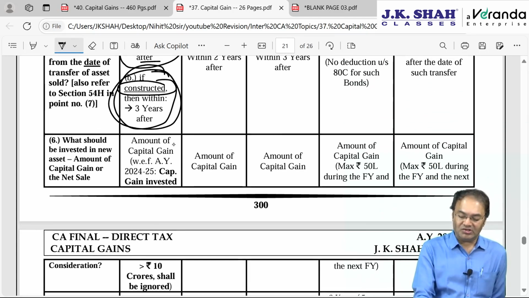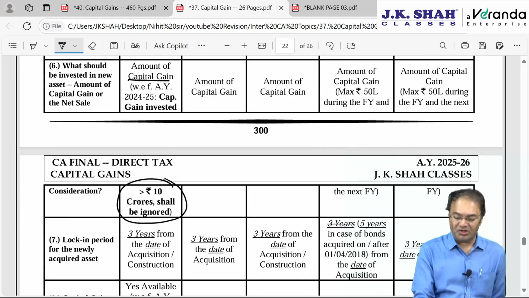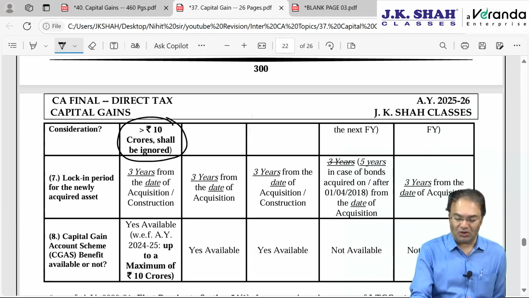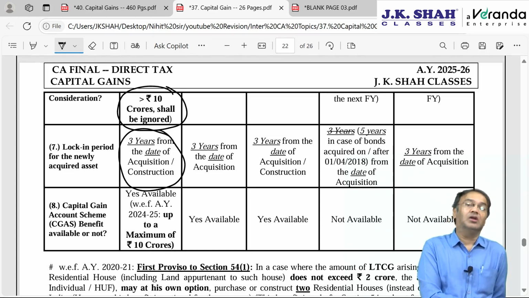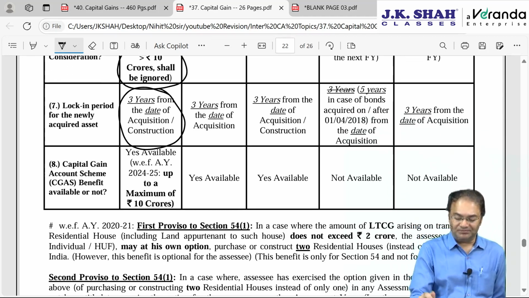Okay, how much is to be invested? What is to be invested is the amount of capital gain, which has to be long term. And in case more than 10 crore is invested, then above 10 crore we ignore. Lock-in period of 3 years will be applicable for the newly acquired house. You can't sell it for the next 3 years. If you sell it, then the capital gain exemption claimed earlier will have to be reversed.